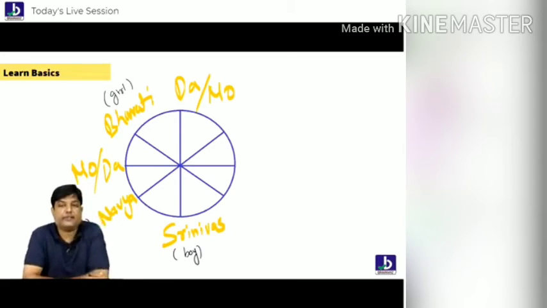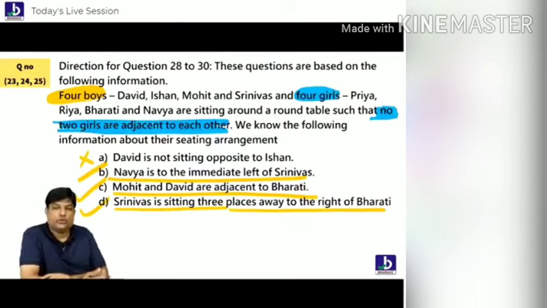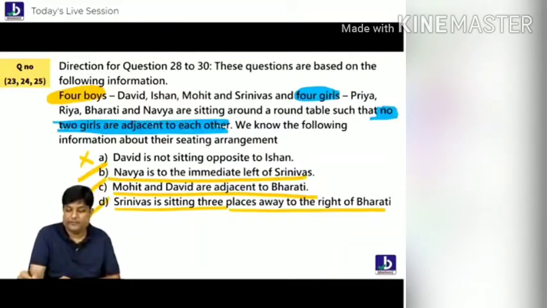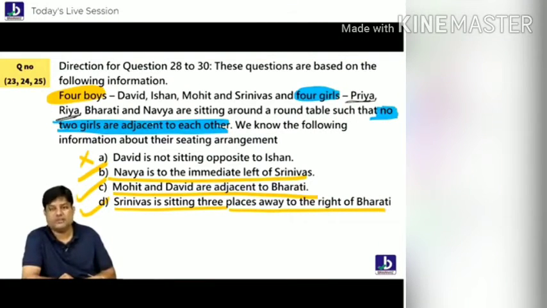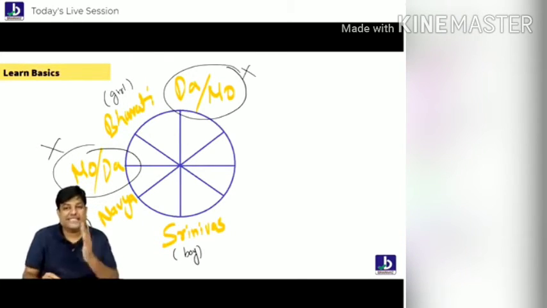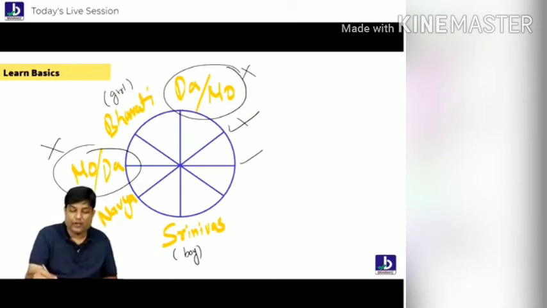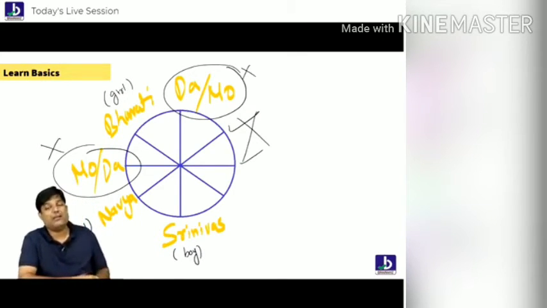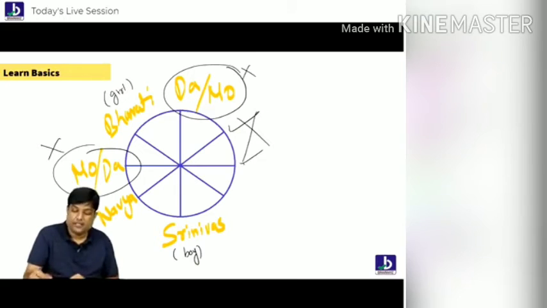2 more girls are pending. Are you understanding, everybody? Now we have to think about those 2 girls. Who are those 2 girls? Those 2 girls are Priya and Riya. Now, do you think Priya Riya can be here? No. Why no Priya Riya? Because no 2 girls are adjacent to each other.